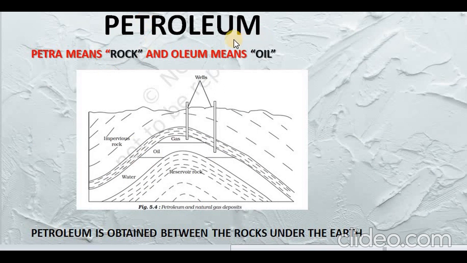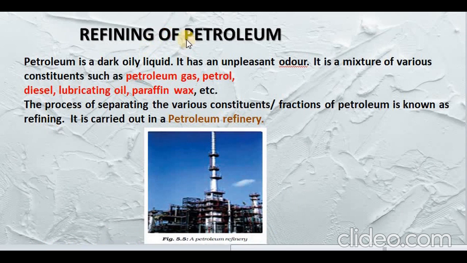Petroleum. Petroleum is also one of the fossil fuels which plays a very important role in the economy of the world. Petra means rock and oleum means oil, which means that petroleum is obtained between the rocks as you can see in the picture. Refining of petroleum. Petroleum is a dark oily liquid. It has an unpleasant odor.